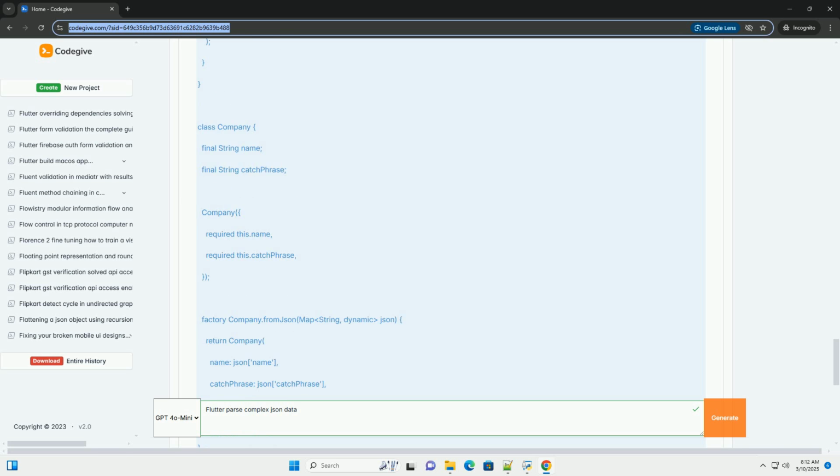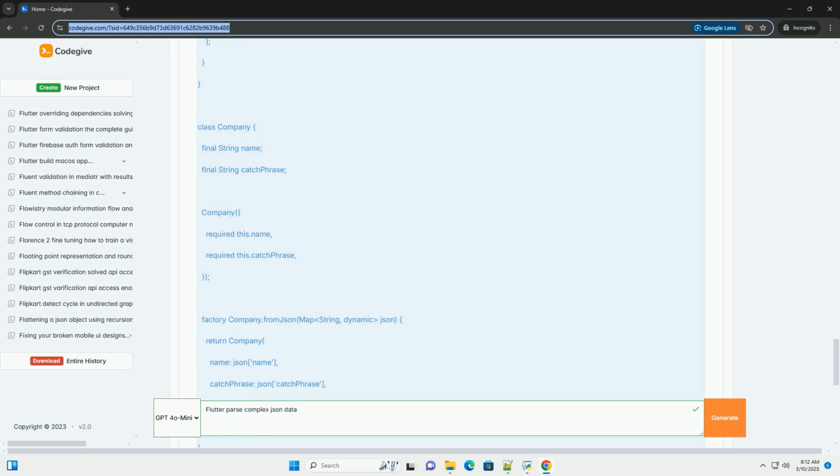Add the user list screen to your main.dart file to display it in the app. Now, run your Flutter app, flutter run. You should see a list of user profiles fetched from your API and displayed on the screen.